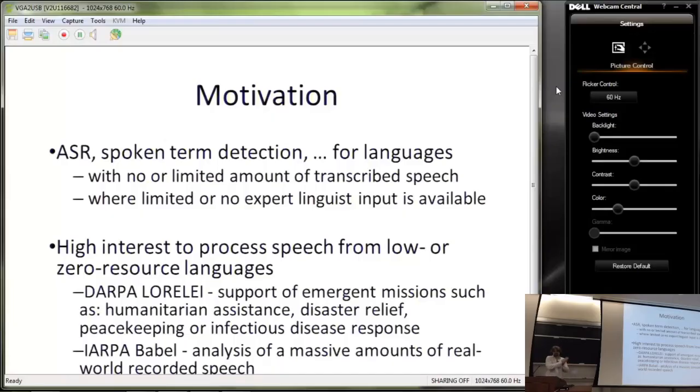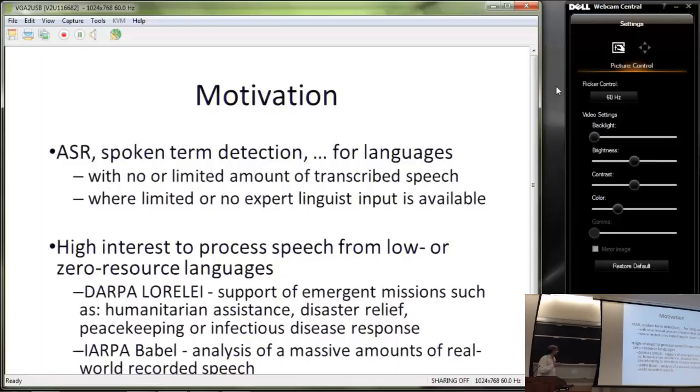So here are the examples of two projects, one DARPA project, one IARPA project, where the DARPA Lorelei project is about building a system that would help in emergent missions like humanitarian assistance, disaster relief, peacekeeping missions, and so the task is there to help to process some untranscribed data, possibly for a very exotic language for which no resources are available.